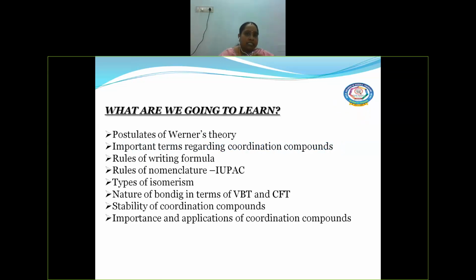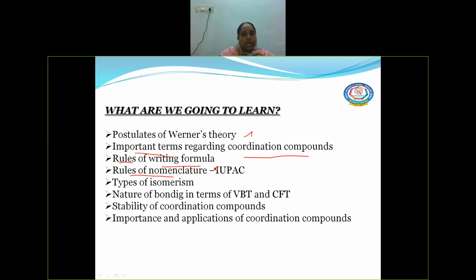And also, what are the things we are going to learn in this lesson? We're going to learn about the postulates of Werner's theory and important terms regarding the coordination compound, and what are the rules to be followed for writing the formula and rules of nomenclature.